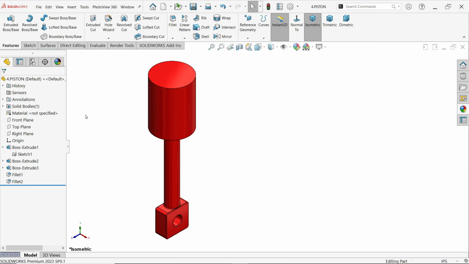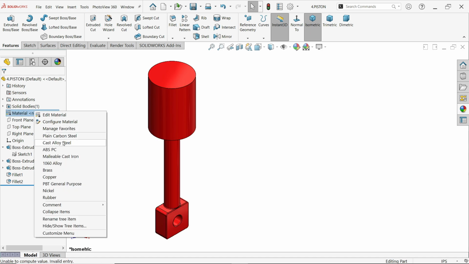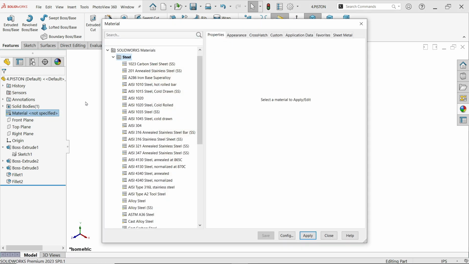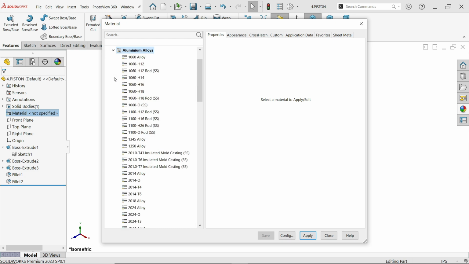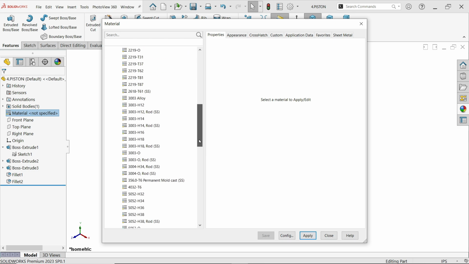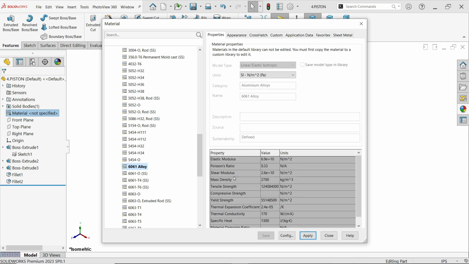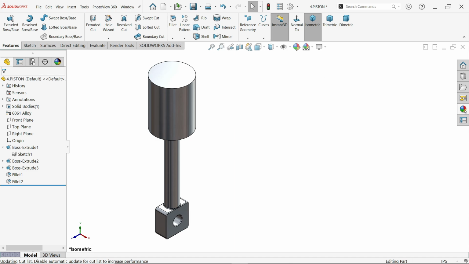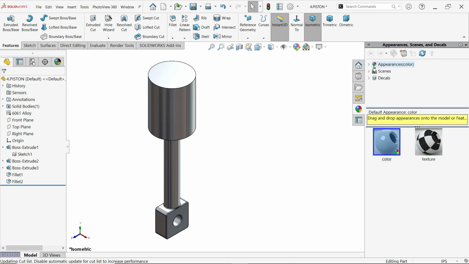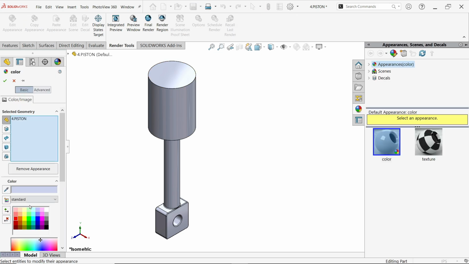We forgot to apply material. Just right click, edit material, go to aluminium alloy, 6061 alloy. See all the properties here. Apply, close. Now I'm going to apply appearance. Go to appearance, this is the default color, then edit appearance, red color.